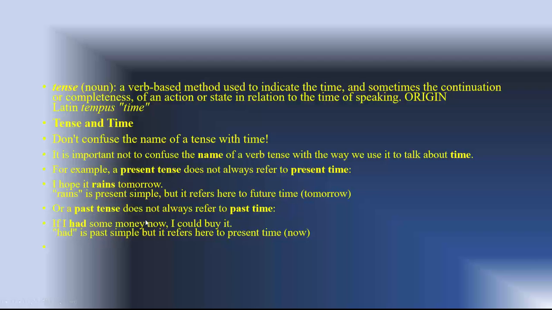Or a past tense doesn't always refer to past time. If I had some money now, I could buy it now. But it's just a way to say that I don't have any money, at least for now. Had is past simple, but it refers here to present time, now.